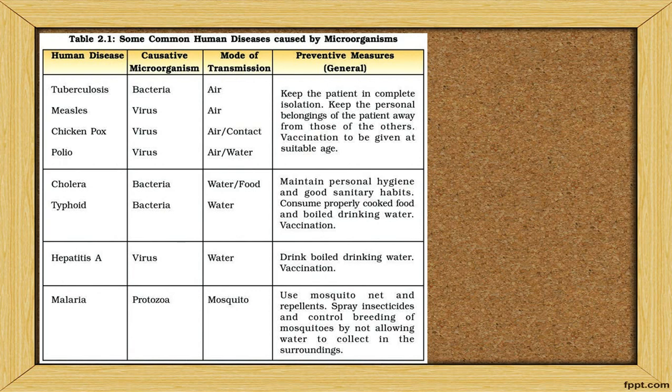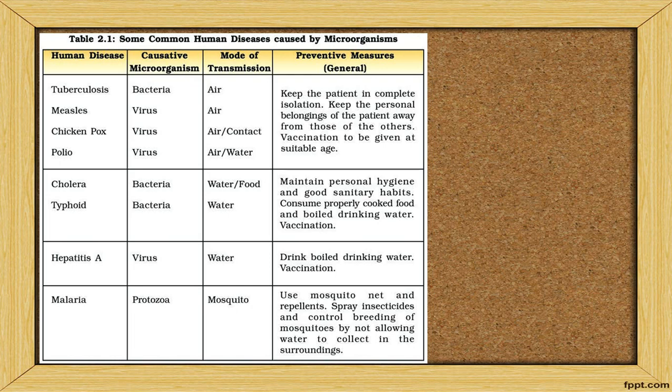Some common human diseases caused by microorganisms are tuberculosis, generally by bacteria from air. You have to take the vaccination from an early age. Measles also, a virus, from air. Chicken pox and polio, where one person's leg becomes small, are from viruses. Cholera is a disease from bacteria, and you get it mainly from water. Sometimes, very rarely, from food, but mainly from water.